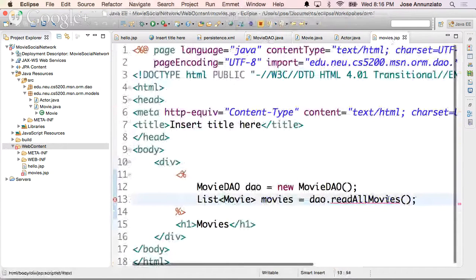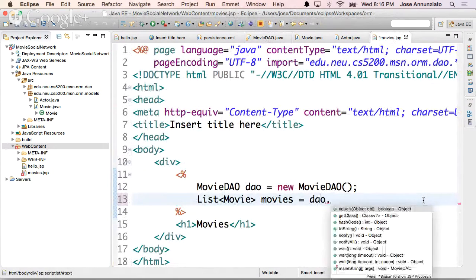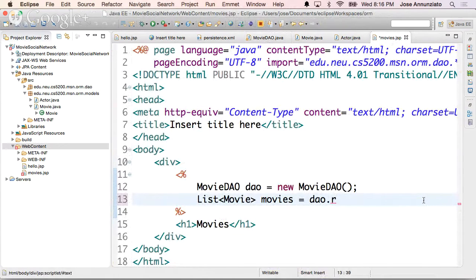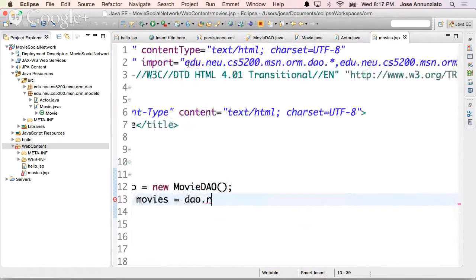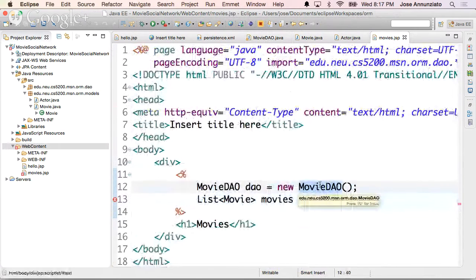Why are you not finding it? Movies equal DAO dot. No, it's not finding it. Movie DAO. Did I type it correctly? Yeah, it's finding it. It's not complaining about this. Well, whatever. Read all movies. Probably will work. Anyway, okay, so read all movies.